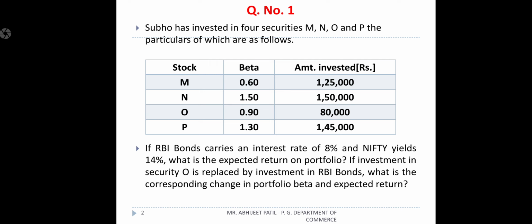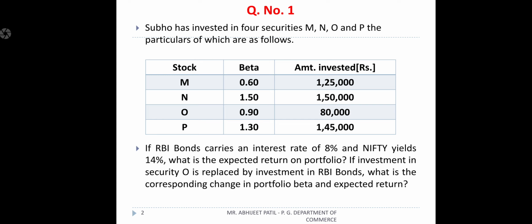Also, they continue: if investment in security O is replaced by investment in RBI bonds, that is very important. In the second situation, they want to replace stock O and invest that same amount in RBI bonds instead. So what is the corresponding change in portfolio beta and expected returns? Mr. Subo wants to know the return generated if the entire amount is invested in MNOP, all stocks and no bonds.